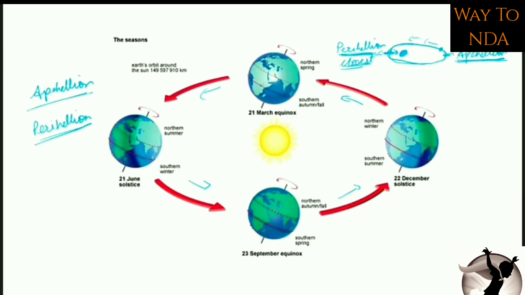Okay, perihelion is the opposite of the aphelion. So perihelion and aphelion, don't get confused. Perihelion means when earth is closest to sun. जब earth sun को प्यारी होती है तब उसके close जाती है. Okay, so that is the way you should remember perihelion and aphelion.